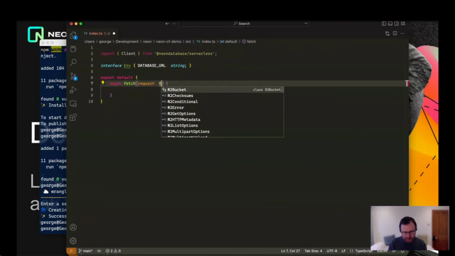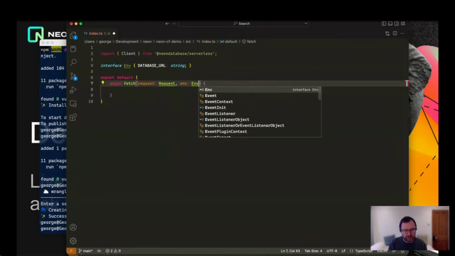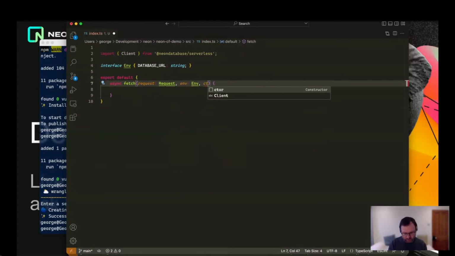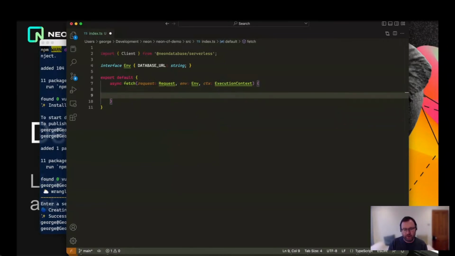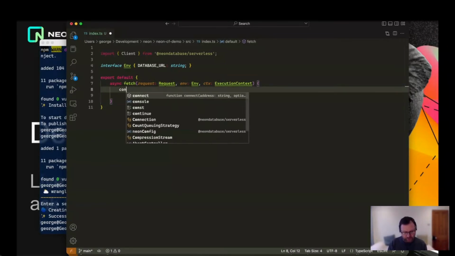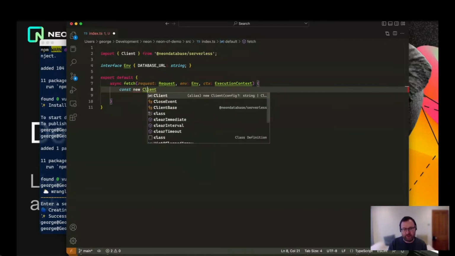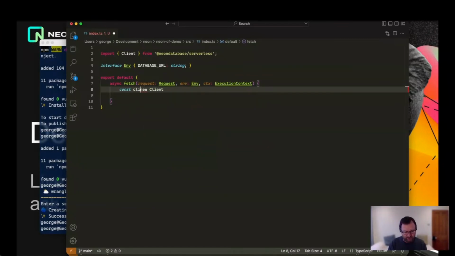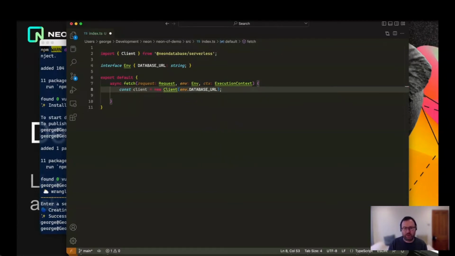It takes a request, it takes an environment, which has the type that we just defined, and it has what they call an execution context, which actually we will have a use for in a minute. Okay, and now of course the first thing we need to do is actually create a database client. So let's create a variable called client, and we'll assign a new client to it, and that client should connect via the database URL that we set up.